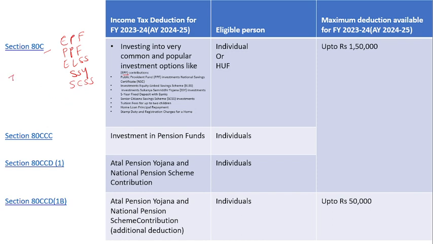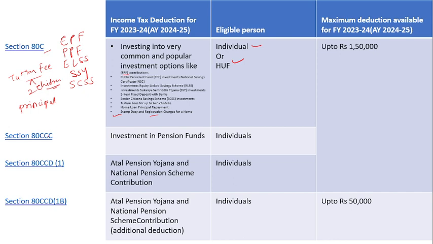It is also available for the tuition fees paid for 2 children, and for the principal amount of repayment of the home loan, and any stamp duty or registration charges for the home loan. The eligible persons for this deduction are individual and HUF, and the maximum deduction you will get in this section is 1,50,000.